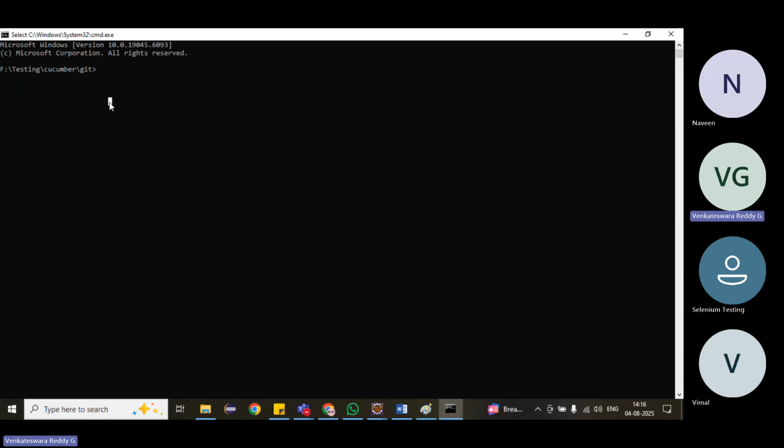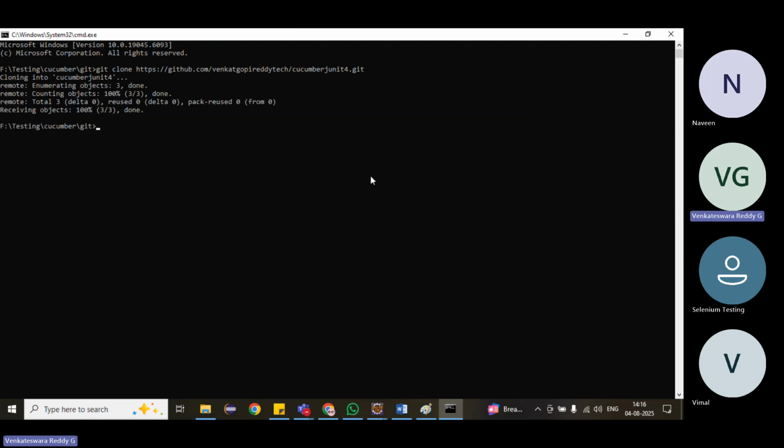The first step is git clone. We give git clone, then paste the path we copied, and press enter. The first time, a pop-up will come to enter username and password. I have already given mine.